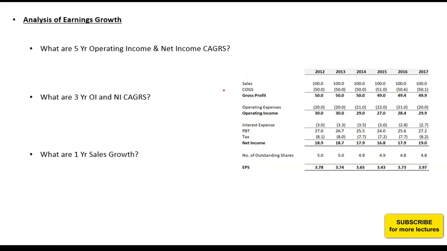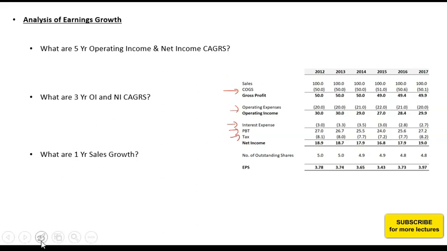So once you have analyzed what is causing the change in each of these items, you move on to earnings growth. Within a company's income statement, earnings are more important than sales, because earnings eventually tell you what money you are making, or what actual return you are making. If sales are growing at a high rate but earnings are not growing, then there seems to be a problem with the company, or there will be a problem with the company.